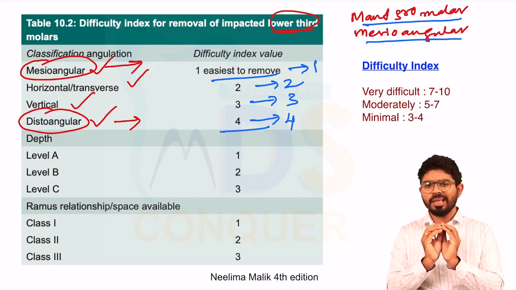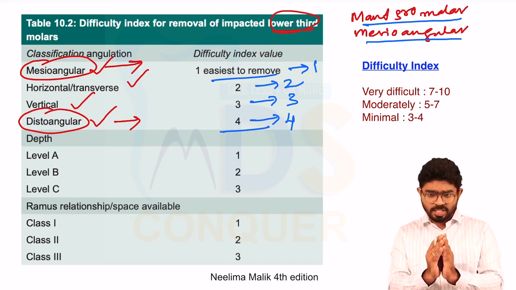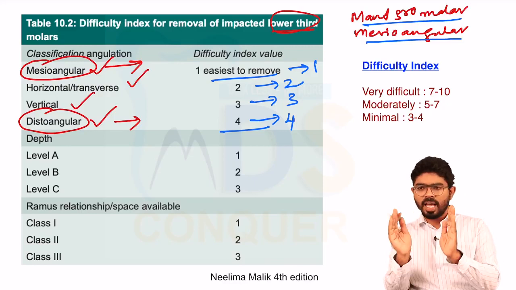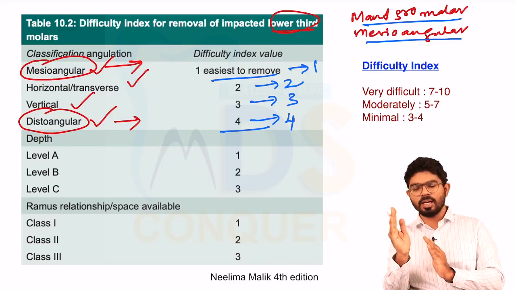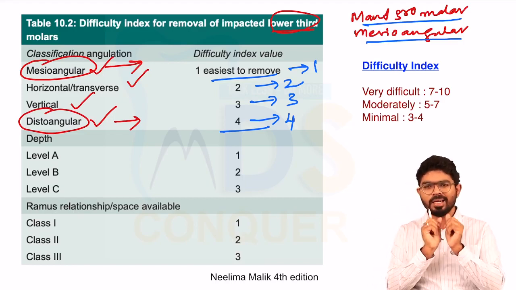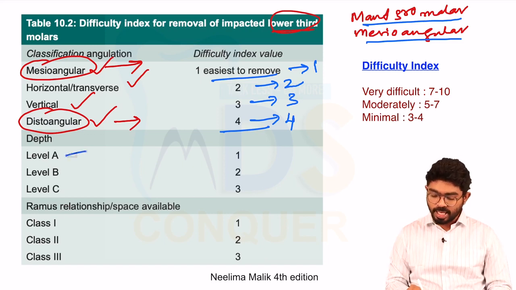I hope you are very clear, and I hope it is very simple common sense for an undergraduate who is done with the BDS to identify the angulations by seeing the IOPA, which is mesioangular, which is distoangular, which is vertical, which is horizontal. Everything can be easily done. Okay, done. Next one, we have already learned depths A, B, C.